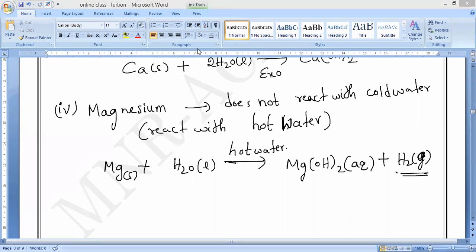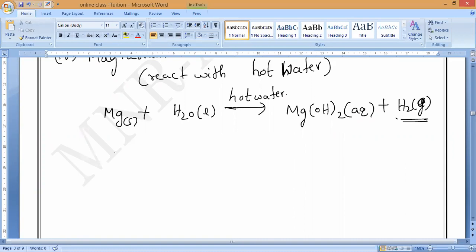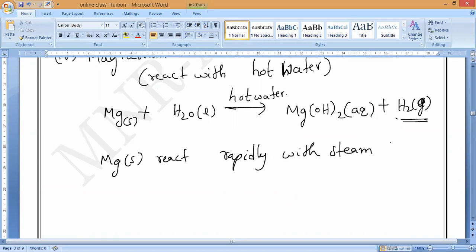Magnesium reacts rapidly with the steam. Steam means what will form? Magnesium will react with hot water as well as with steam. Very important: both will react, hot water plus steam. Rapidly with steam. So steam means what will form, Nitana? Metal oxide and hydrogen. Metal oxide plus hydrogen. Understand, everybody?